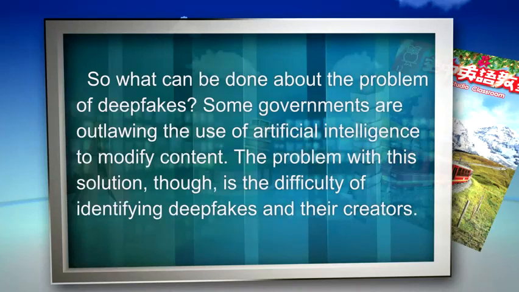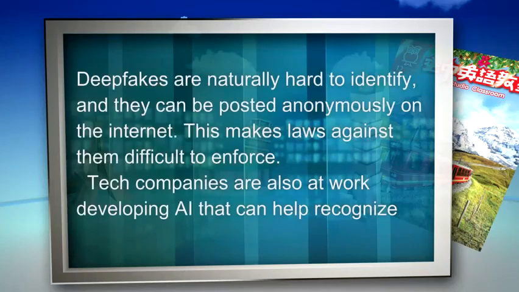Deep fakes. So what can be done about the problem of deep fakes? Some governments are outlawing the use of artificial intelligence to modify content. The problem with this solution, though, is the difficulty of identifying deep fakes and their creators. Deep fakes are naturally hard to identify, and they can be posted anonymously on the internet. This makes laws against them difficult to enforce.